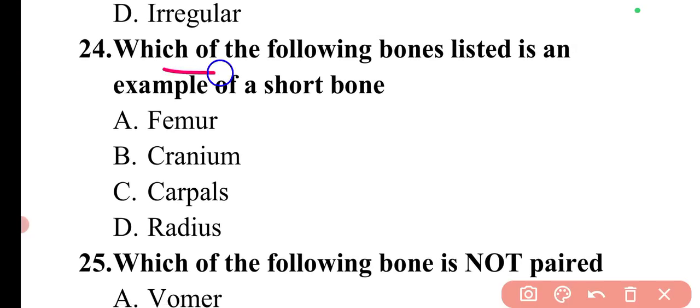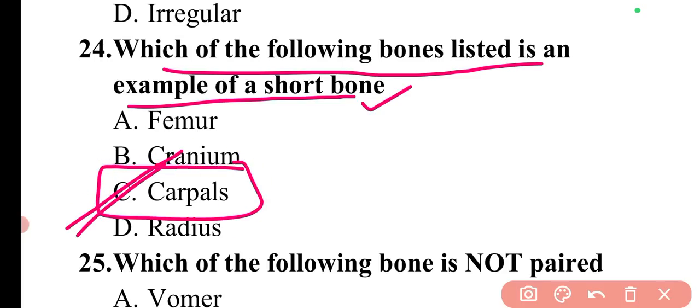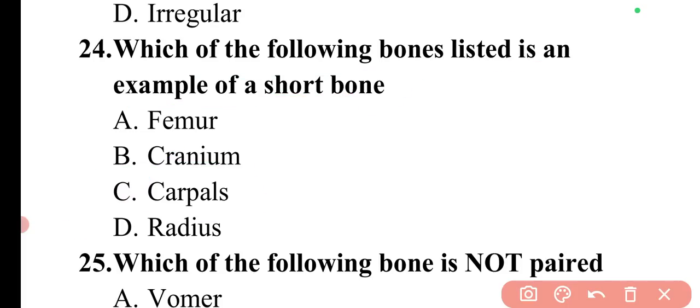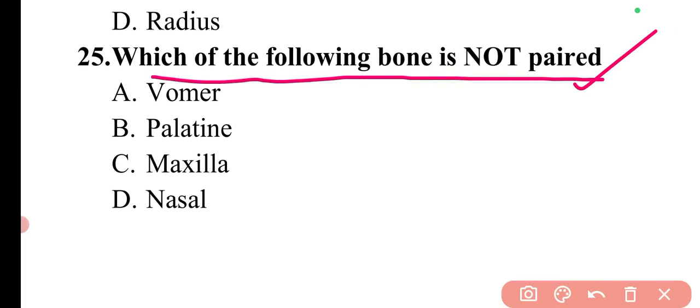Next question is, which of the following bones listed is an example of short bone? So the example of short bone is carpals, which are present in the wrist. So here option C is correct. Next question is, which of the following bone is not paired?